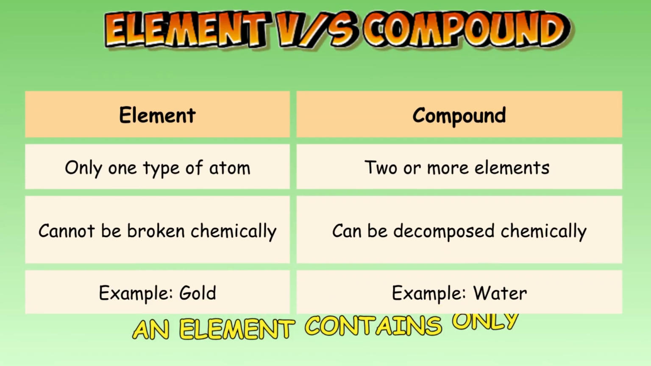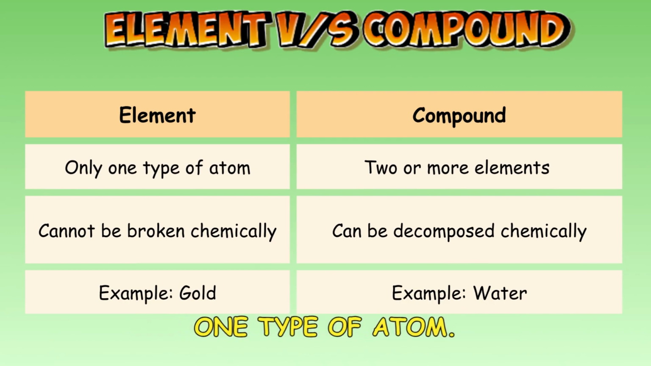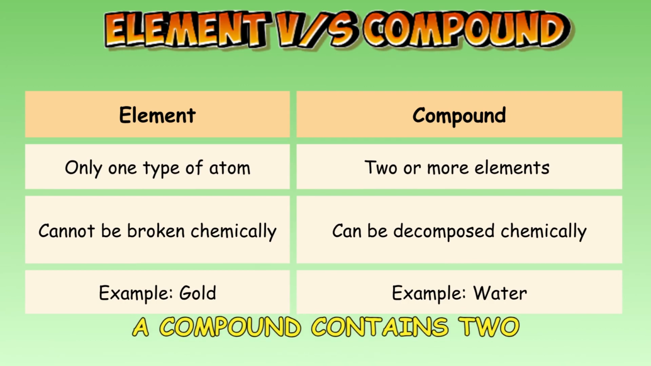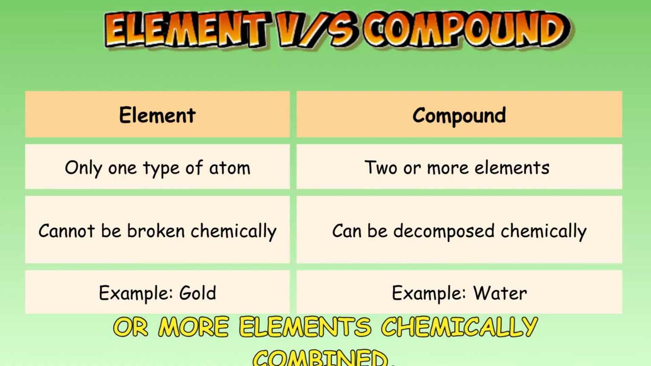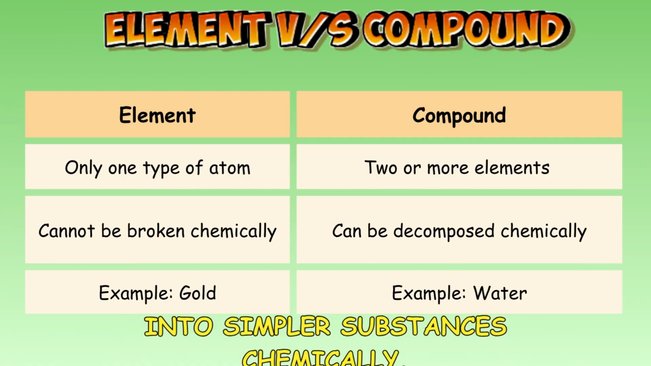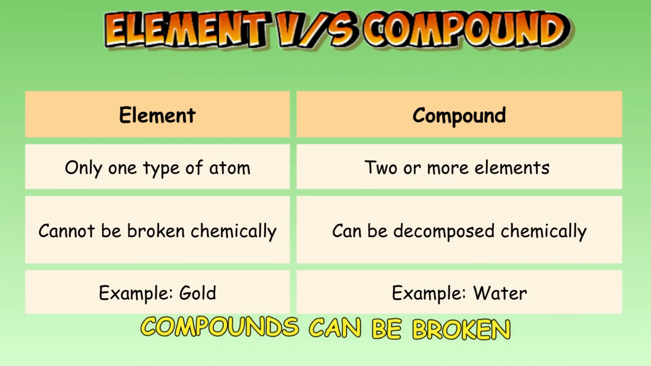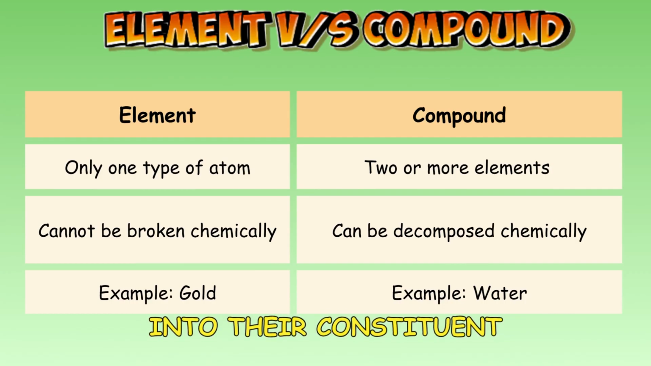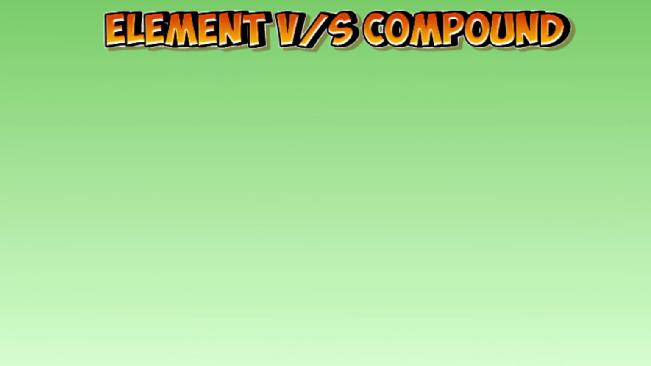Let's compare them. An element contains only one type of atom. A compound contains two or more elements chemically combined. Elements cannot be broken into simpler substances chemically. Compounds can be broken into their constituent elements by chemical reactions.